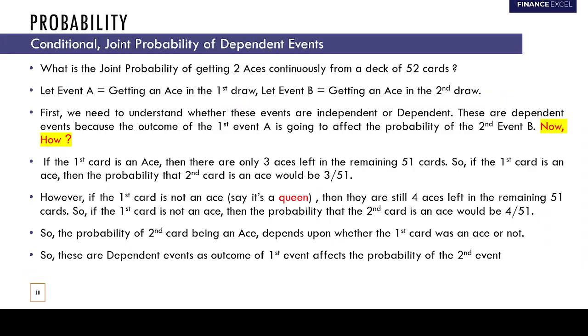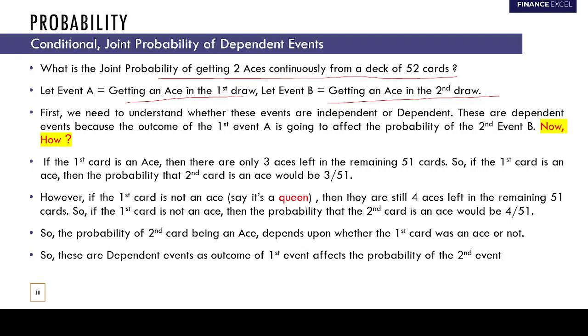So, guys, this is something very interesting. We'll discuss this with the help of an example. What is the joint probability of getting two aces continuously from a deck of 52 cards? Let event A be getting an ace in the first draw and event B be getting an ace in the second draw. First we need to understand whether these events are independent or dependent.